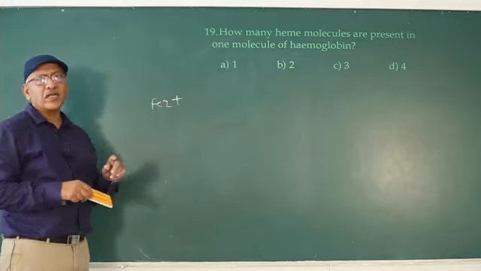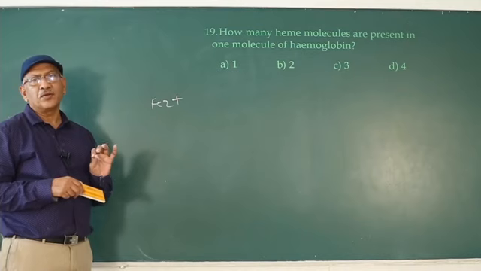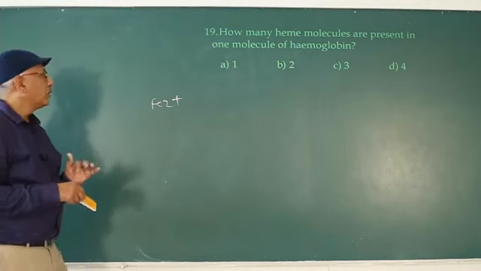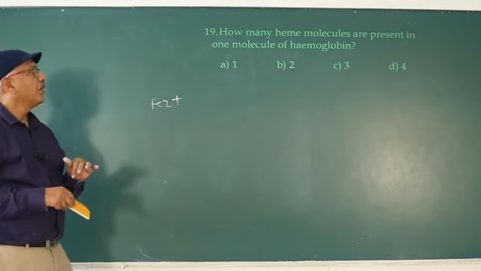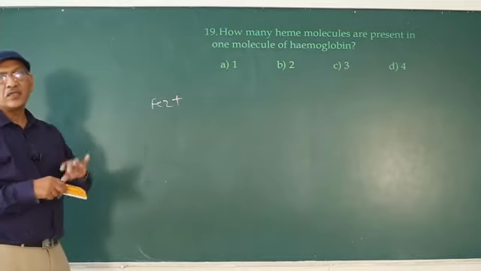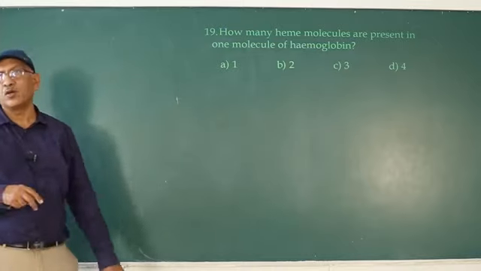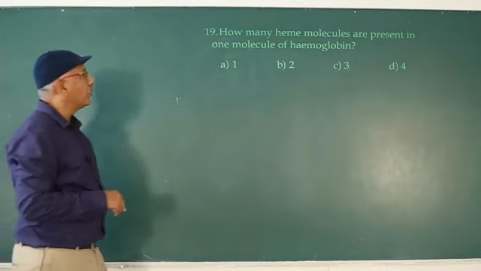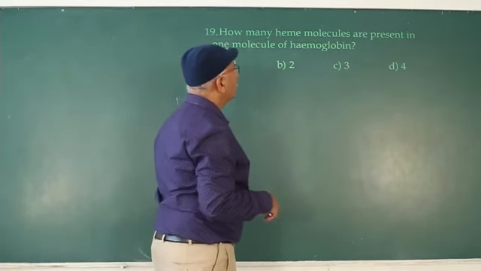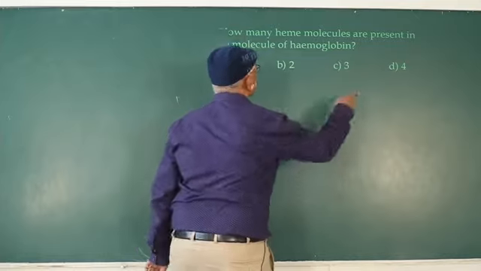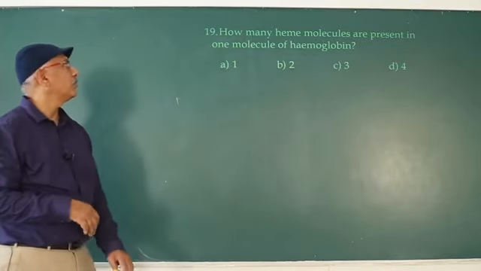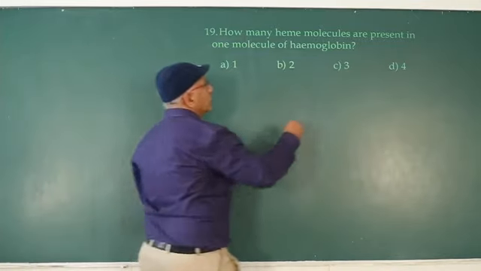So one ferrous ion binds to one oxygen molecule. In this manner it carries 4 oxygen molecules. Fully saturated hemoglobin carries 4 oxygen molecules. So one molecule of hemoglobin contains 4 heme molecules. Answer is 4.